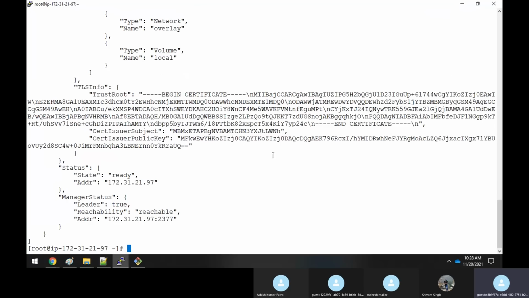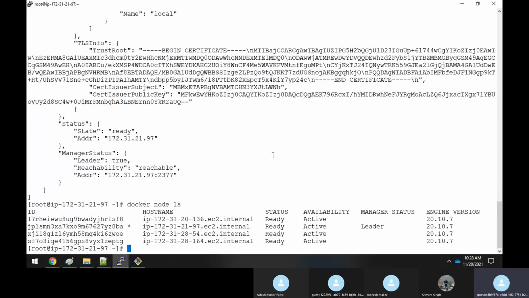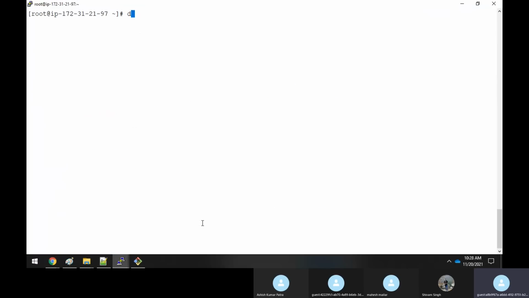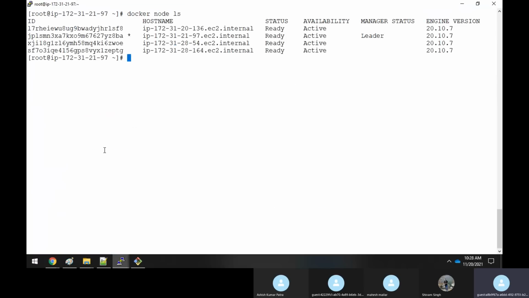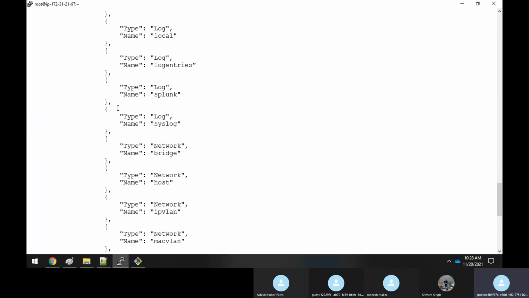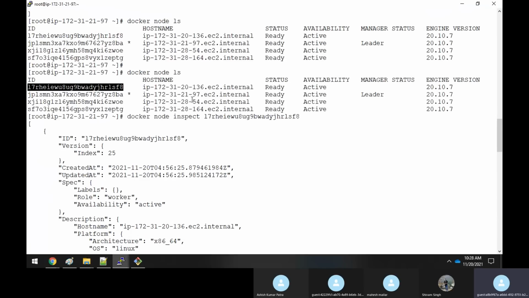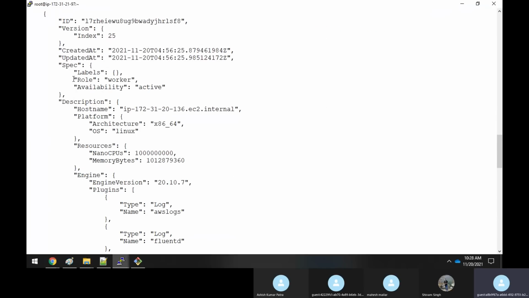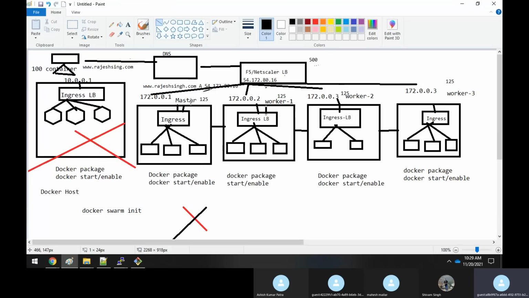Similarly, if I do a docker node ls, apart from this one, the other 3 are worker nodes. But how will you confirm it? To confirm it, you use docker node inspect and specify this ID. See? Here, if you come down to the label, you could see the role is worker. Okay, that's all. So with the help of inspect, you will get to know who is a master and who are all the worker nodes.